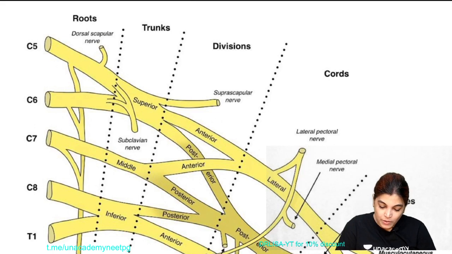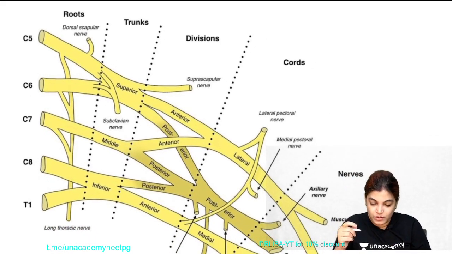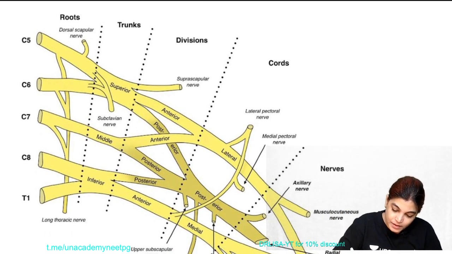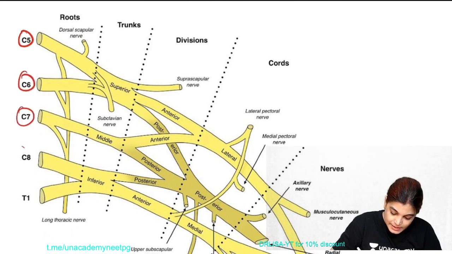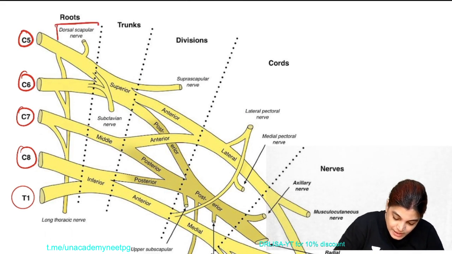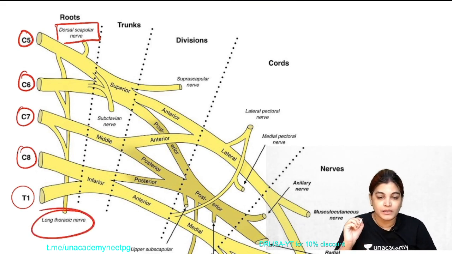If we talk about the roots, let me first tell you about the roots. Please focus on this diagram. Roots are formed by the ventral rami of C5, C6, C7, C8 and T1, and two important branches we can see: the dorsal scapular nerve and the long thoracic nerve. So yes, roots have branches.